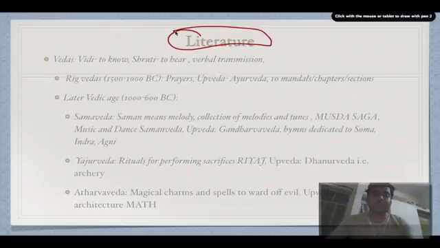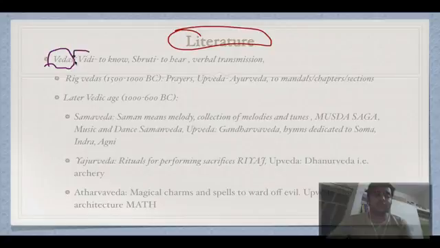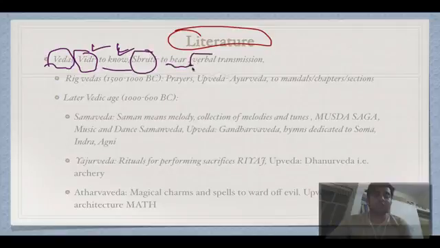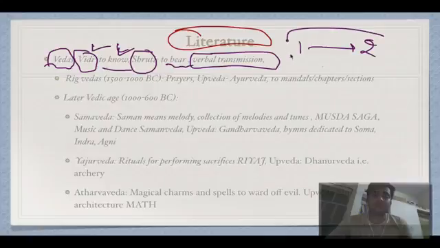So in literature, these are the things that are important. First of all is Vedas. Vedas literally means from Vid, that is to know, that is knowledge. Or Shruti, Shruti means to hear, that is verbal transmission from one generation to another.